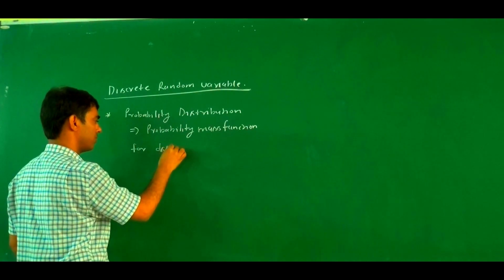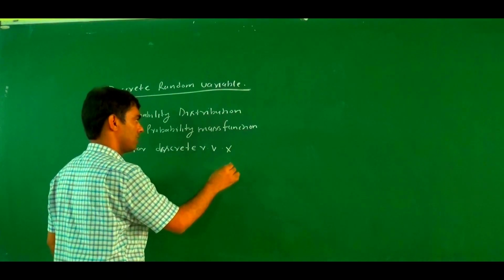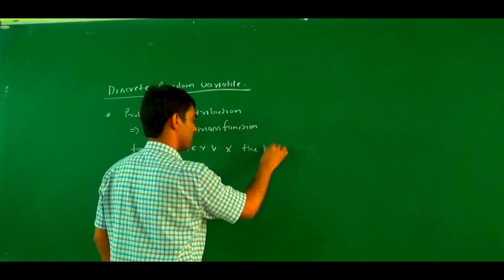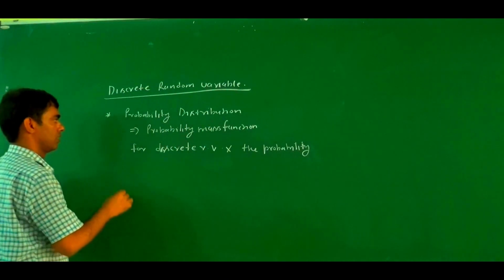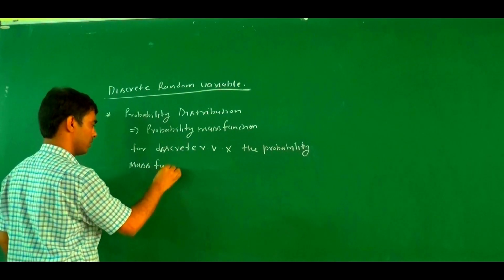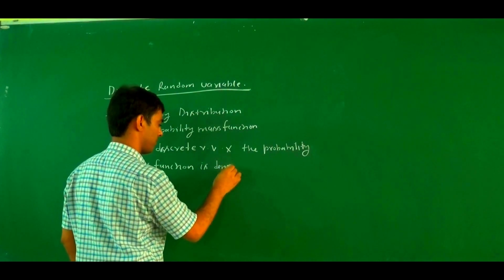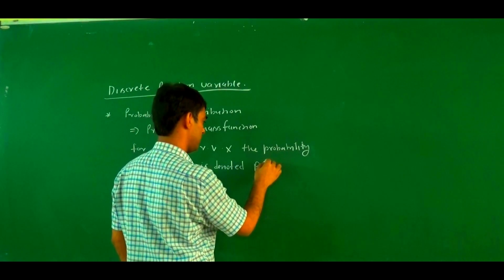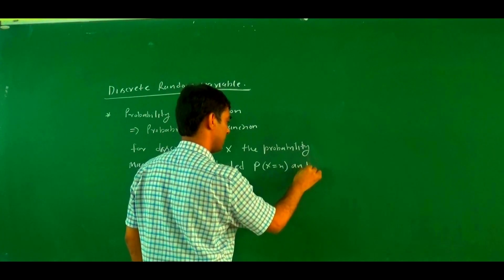For a discrete random variable X, the probability mass function is denoted by probability of X equal x.